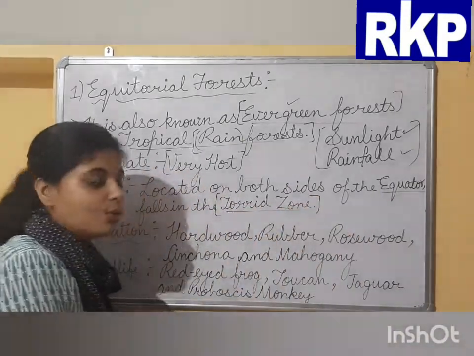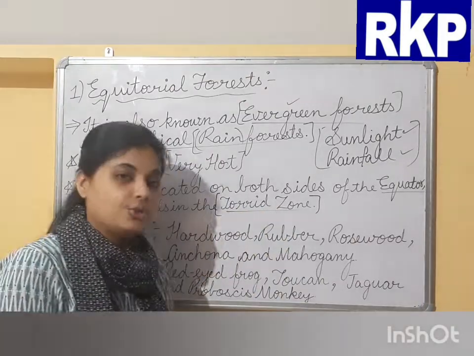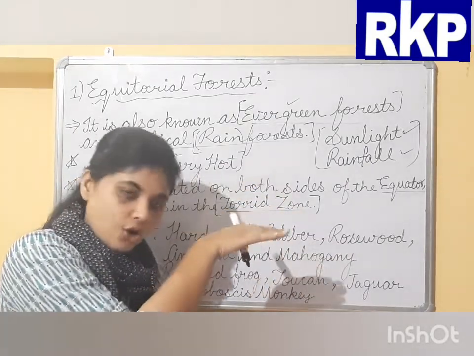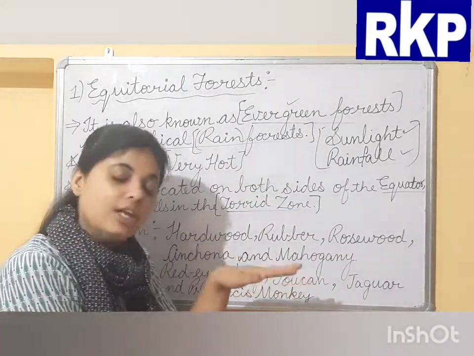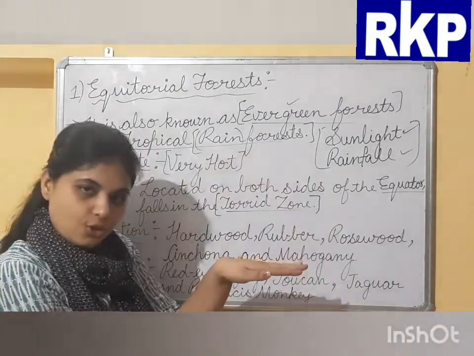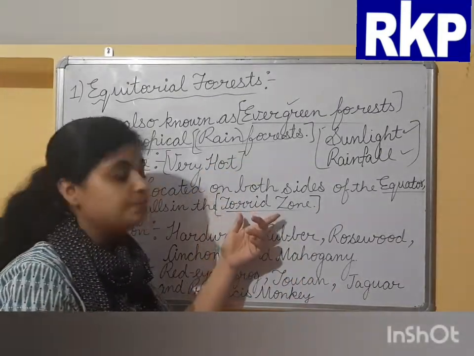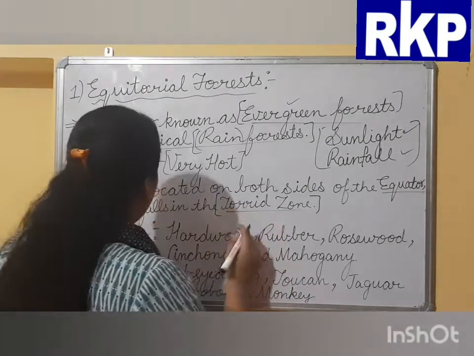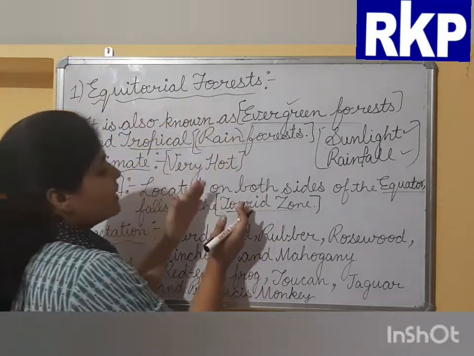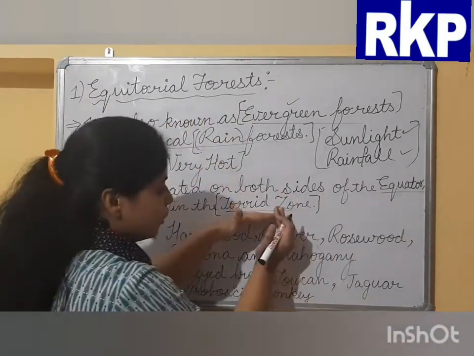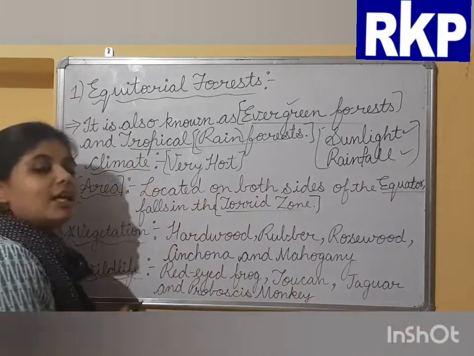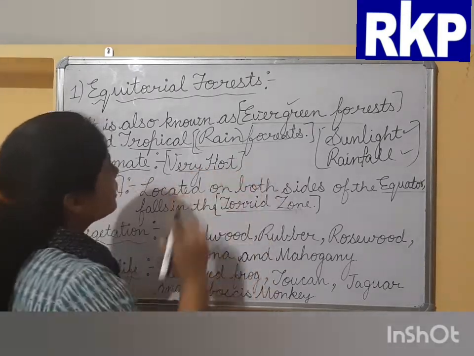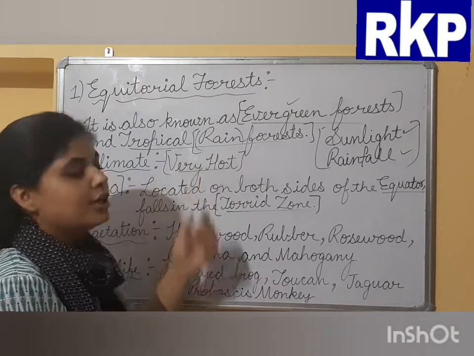As I have discussed, the extent of the torrid zone is from 0 degree equator to 23.5 degree Tropic of Cancer in the north, and 0 degree equator to 23.5 degree Tropic of Capricorn, meaning Tropic of Cancer to Tropic of Capricorn. This is a very hot zone of the earth. Torrid means hot. As the equatorial forest lies in the torrid zone, on both sides of the equator, what type of climate prevails? We discussed in the previous chapter, hot climate. That's why the climate found in these forests is very hot.